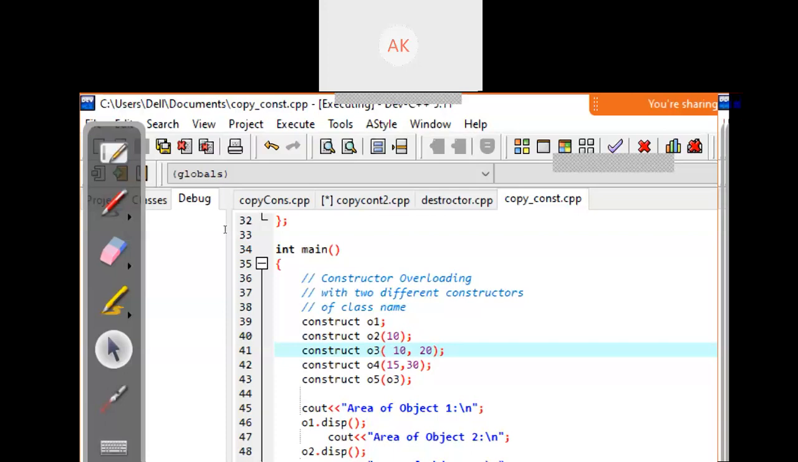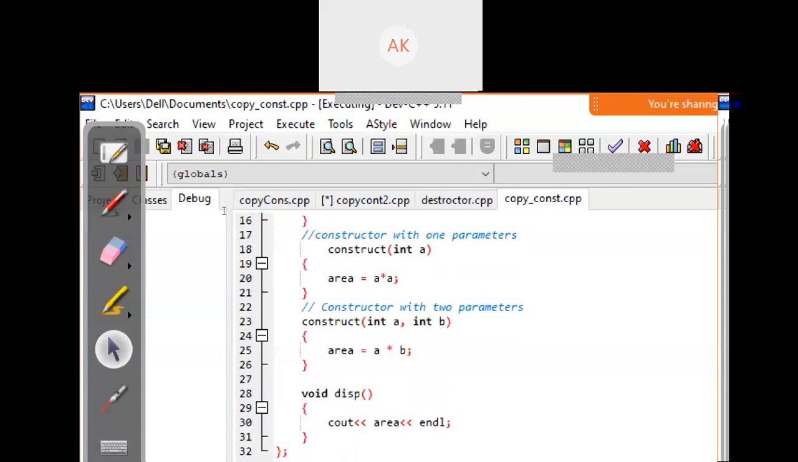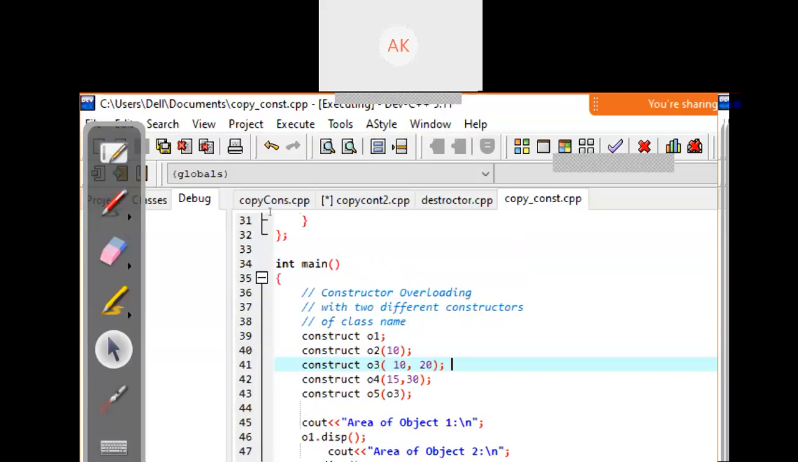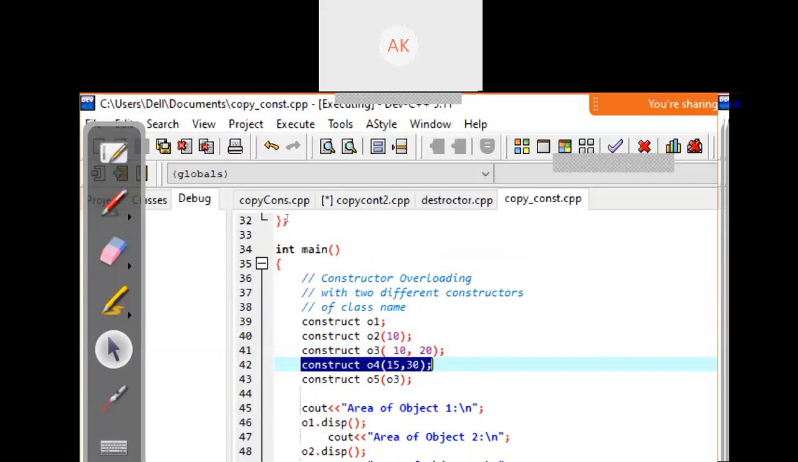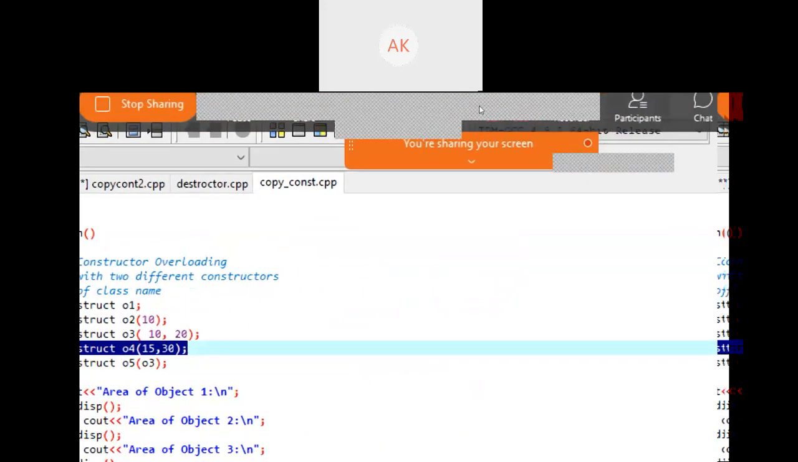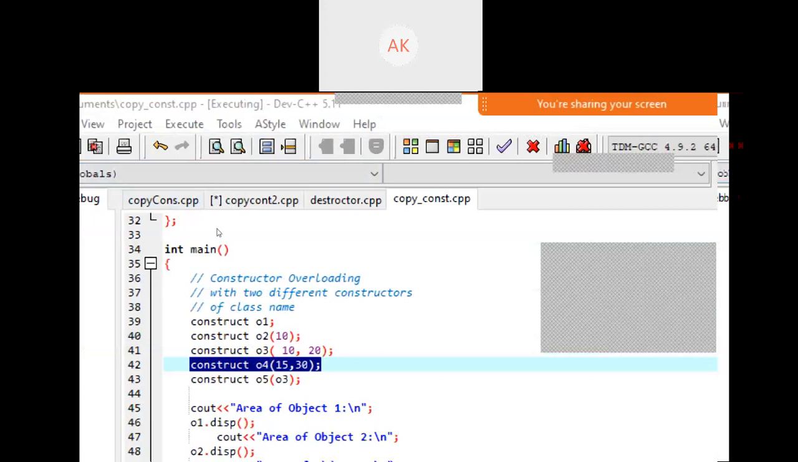We have created another object, O4, with two different values, 10 and 15. Which constructor will be called here now? The default constructor, the one-parameter constructor, or the constructor with two parameters? Unmute your mic and speak. Which constructor will be called when we create this object O4? Or let me ask you. One minute. Garbit Gupta, answer this question.